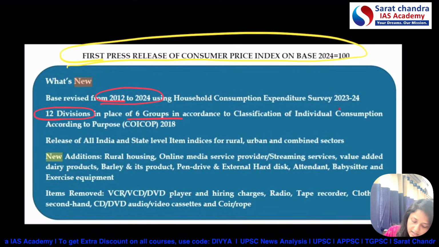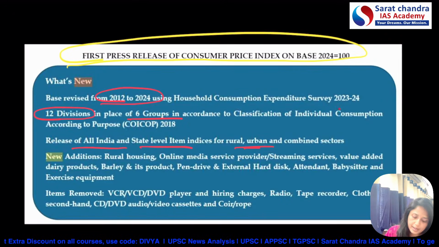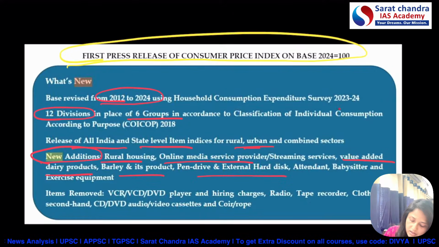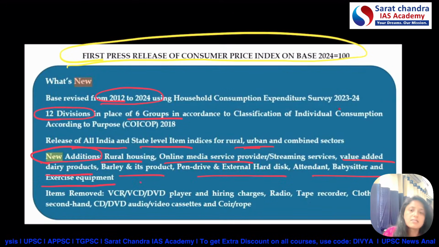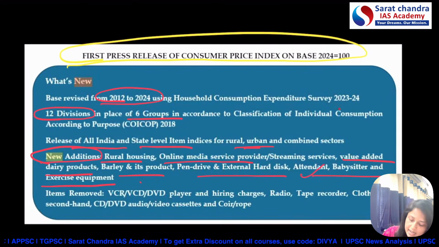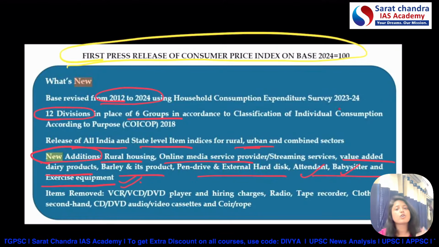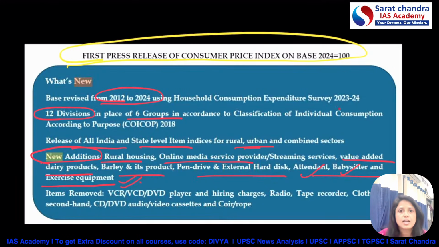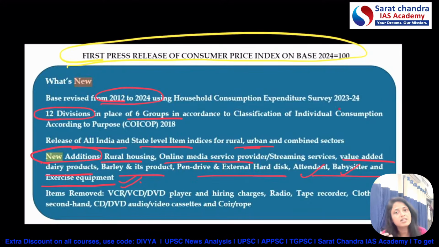We also discussed that the release of data will be on an all India basis and state basis, and for rural and urban separately. About the new additions, we discussed rural housing and online media service providers. Now the new things are value-added dairy products, barley and its products, pen drive and external hard disk, attendant, babysitter, and exercise equipment. If we talk about 20 or 30 years back, these services might not have been important, but at present they are. That's why the government is trying to introduce the actual services which consumers are actually using.